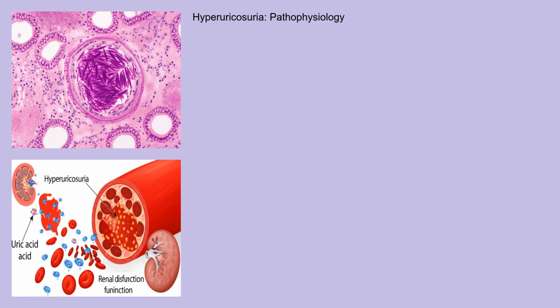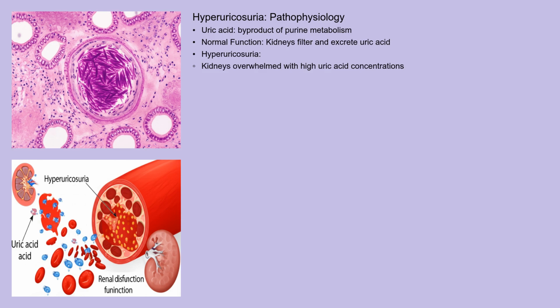Let's understand the pathophysiology behind hyperuricosuria. Uric acid is a natural byproduct of purine metabolism. Normally, the kidneys efficiently filter uric acid from the blood and excrete it in the urine, maintaining a healthy balance. However, in hyperuricosuria, the kidneys are overwhelmed with high concentrations of uric acid, leading to increased levels in the urine.